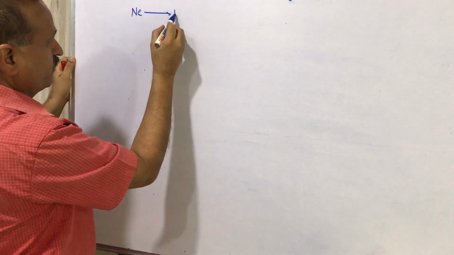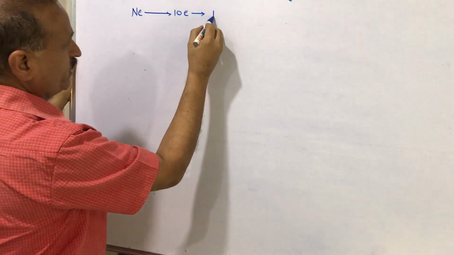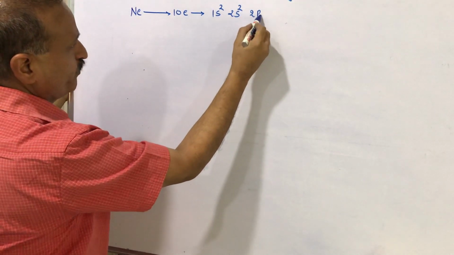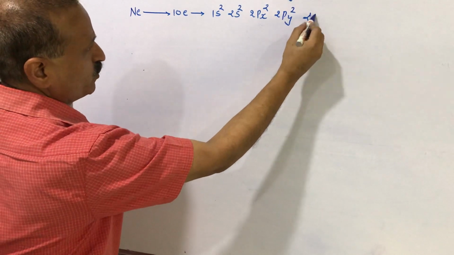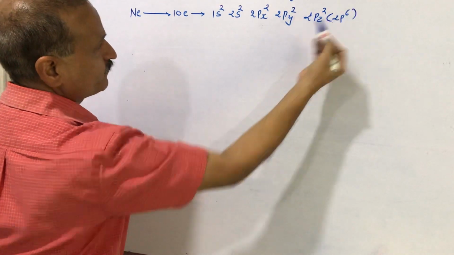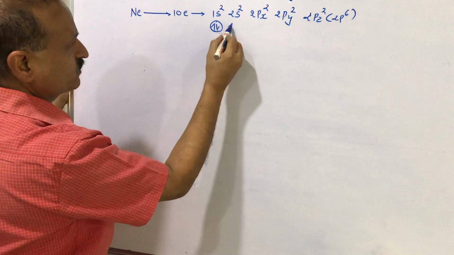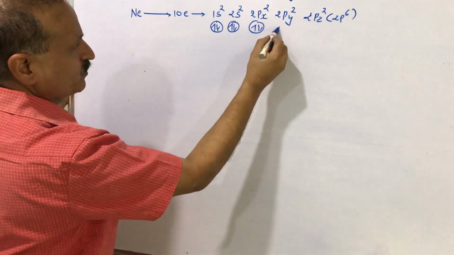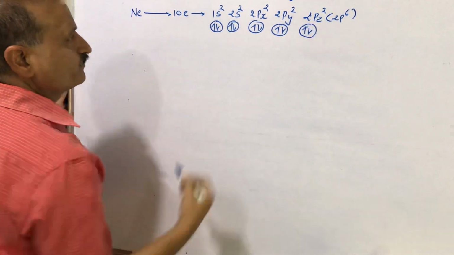Ne, with 10 electrons, and the electronic configuration is 1s2, 2s2 and 2px2, 2py2 and 2pz2. It means it is 2p6. So we can fill electronic configuration like this: 1s2, 2s2, 2px2, 2py2 and 2pz2.